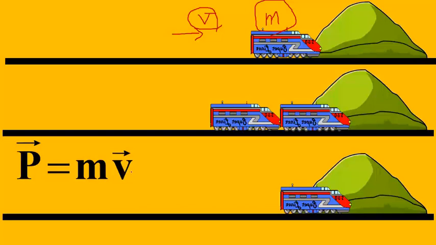Automatically, it is a vector because mass is not a vector, it's a scalar, but velocity is a vector. So if I multiply a scalar with a vector, I will get a new vector. P will have the same direction as velocity, but it is a little bit different because it's defined in dynamics. It's entangled with mass. In SI units, I expect the units of this quantity to be kilogram meters per second, because mass is in kilograms and velocity in meters per second.